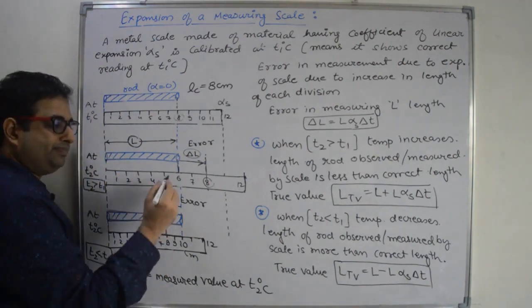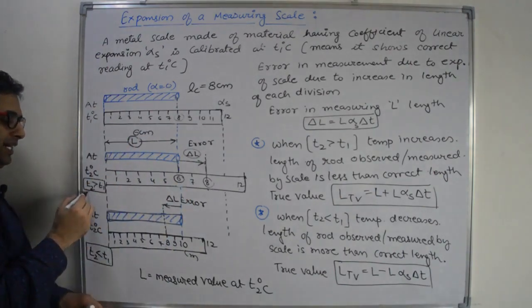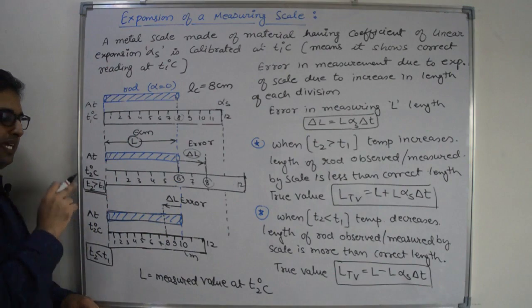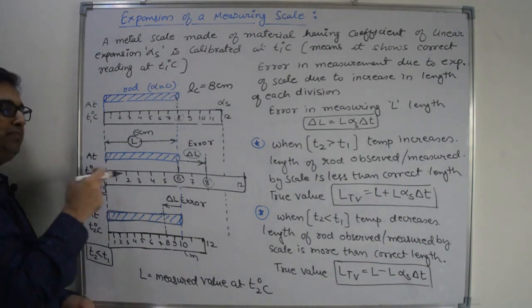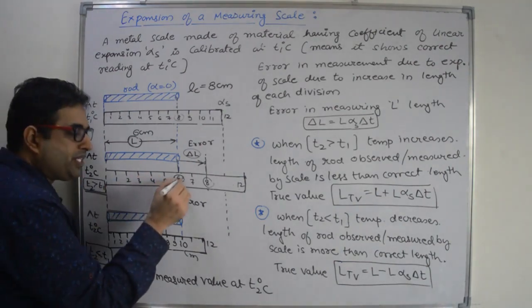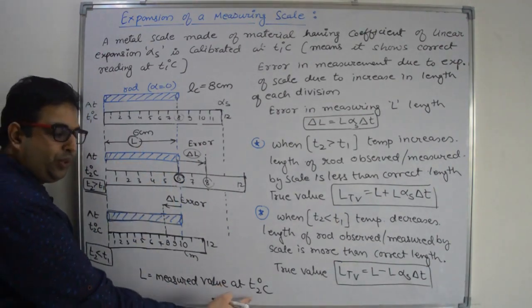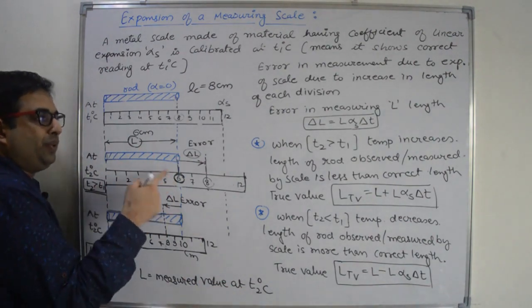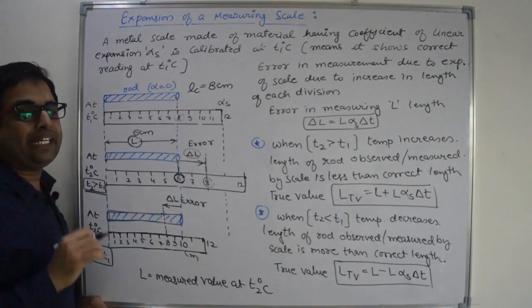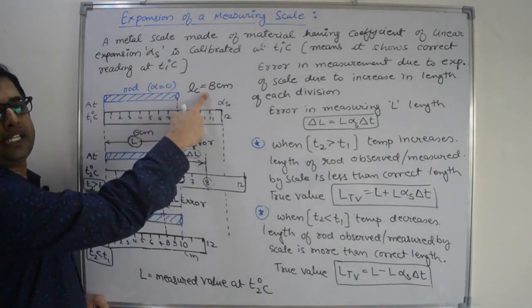And we will get a new reading of this rod as 6 centimeter. This is the measured value at T2 degrees Celsius, and T2 degrees Celsius is more than T1 degrees Celsius. Right? So L is the measured value at T2 degrees Celsius. The measured value is 6 centimeter. That is wrong, because the correct length of the rod is 8 centimeter.